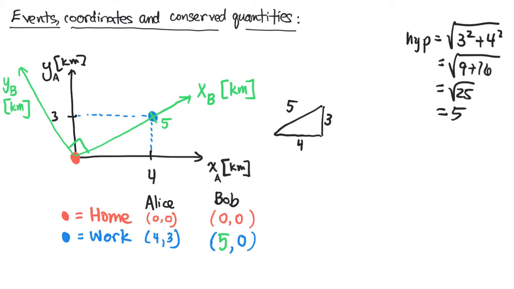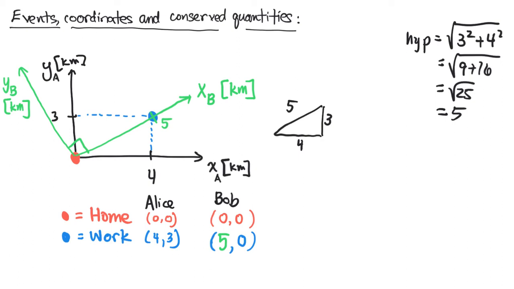And I think your intuition will suggest yes, right? Like the distance that you have to drive from your home to your work should not depend at all on the coordinate system that you choose, right? Whether Alice or Bob describes the journey, they have to both agree that it's 5 miles or 5 kilometers of a drive from home to work, right? Whether you use Alice or Bob's frame of reference, you're going to use the same amount of gas on your trip. And we can be really explicit about that.